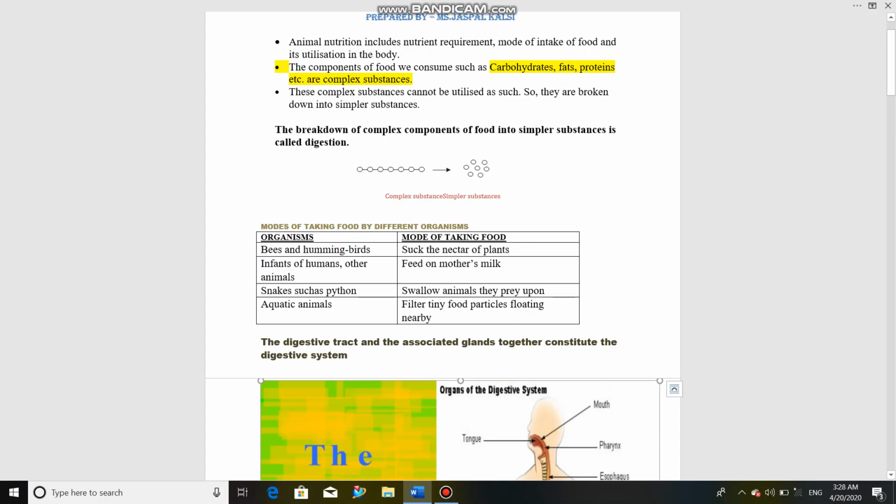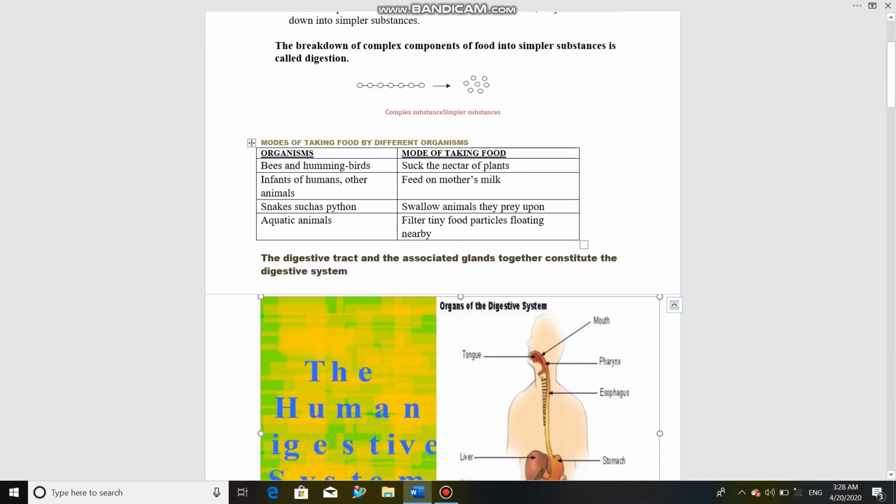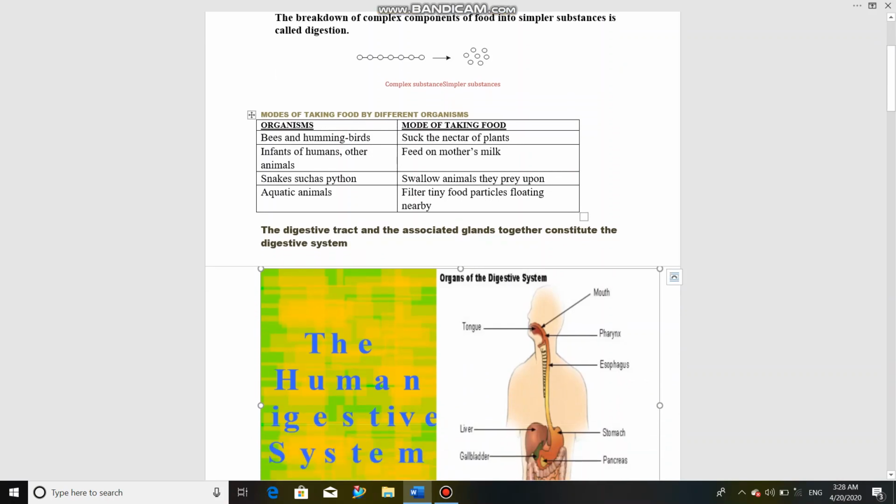Breakdown of complex form into simpler one, this is called digestion. You can see in the diagram, the food we take is in this complex form, and then enzymes or parts of the system convert it into the simpler form like this. Next, let's understand what are the various modes of taking food.